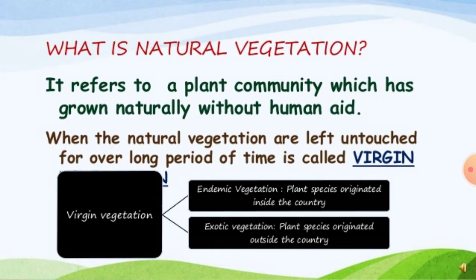What is natural vegetation? It refers to a plant community which has grown naturally without human aid, meaning without human disturbance. When natural vegetation is left untouched for a long period of time, it is called virgin vegetation. Virgin vegetation has two types: endemic vegetation, plant species originated inside the country, and exotic vegetation, plant species originated outside the country.